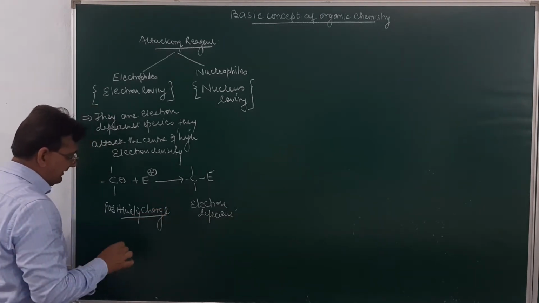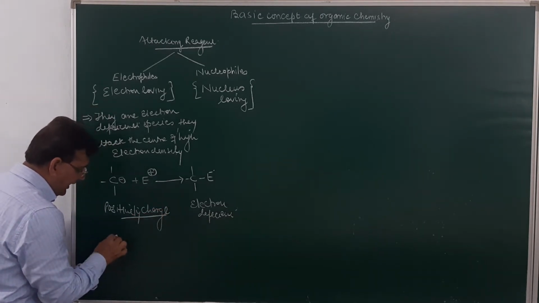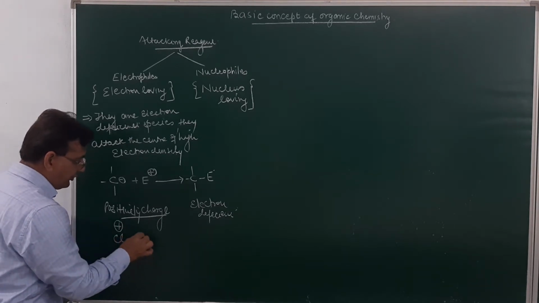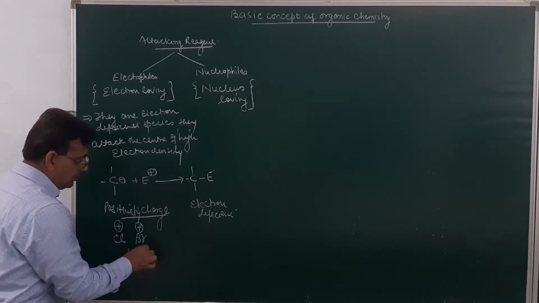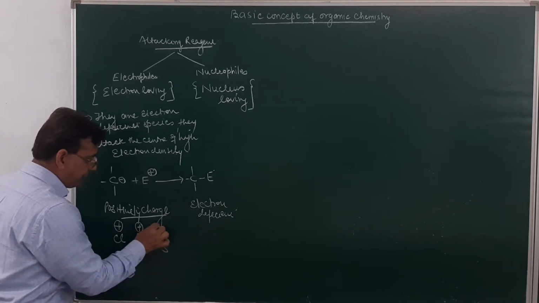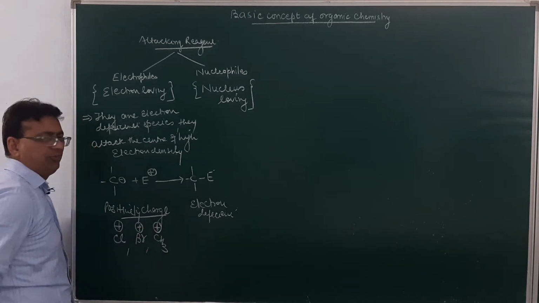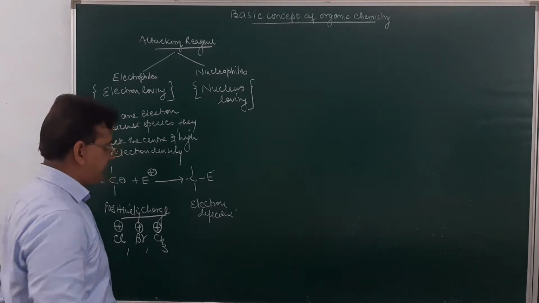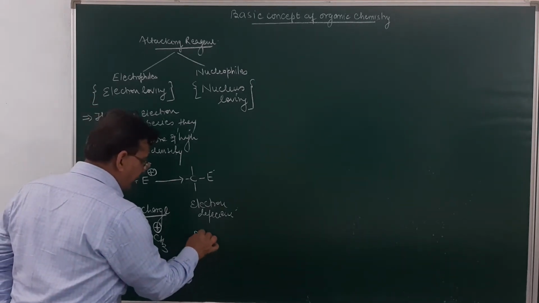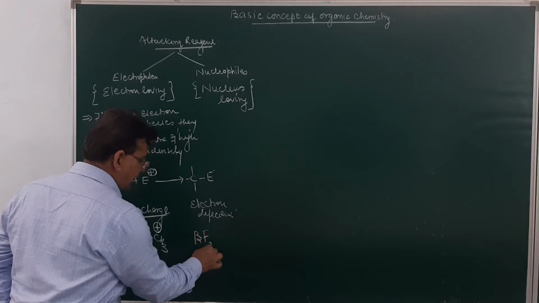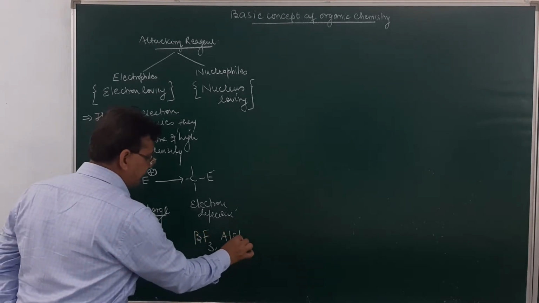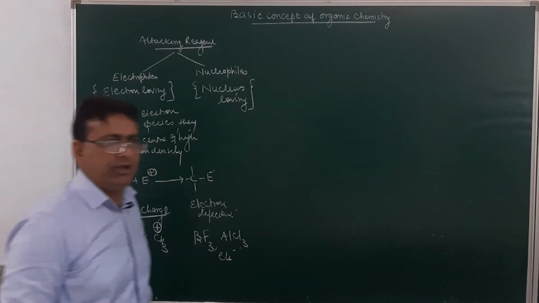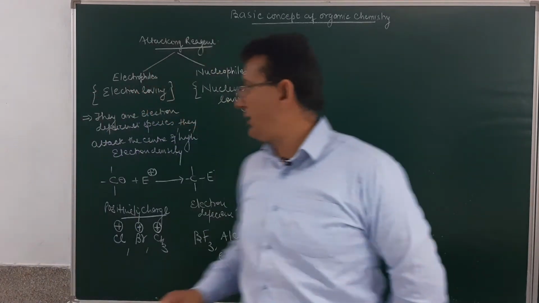Positively charged means like Cl positive, like Br positive, like methyl positive. So these are the positively charged species. Electron deficient means their octet is not complete, like boron trifluoride, like aluminium chloride, etc. Am I clear? So these are called electrophiles.